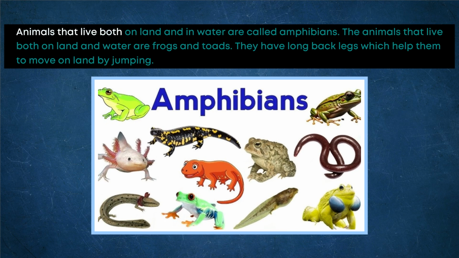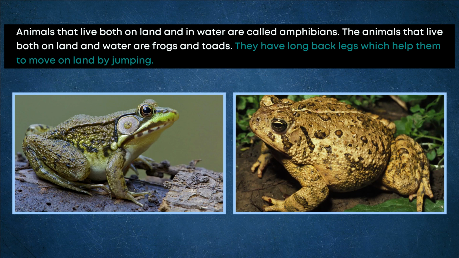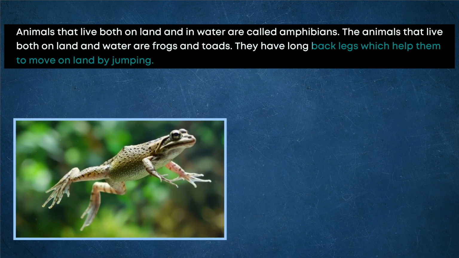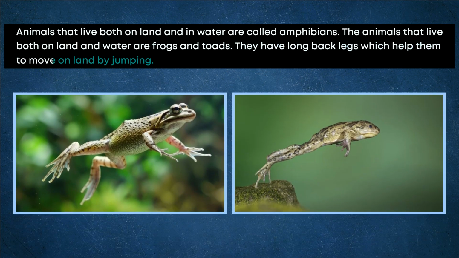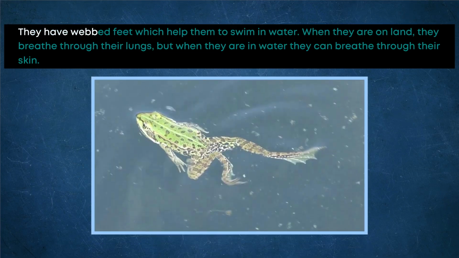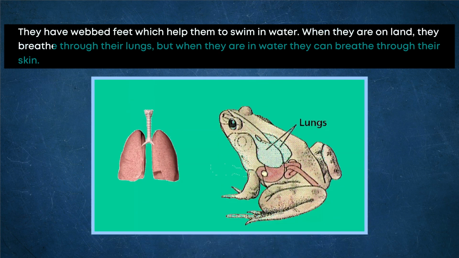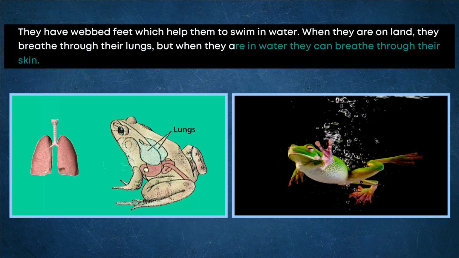Animals that live both on land and in water are called amphibians. The animals that live both on land and water are frogs and toads. They have long back legs which help them to move on land by jumping. They have webbed feet which help them to swim in water. When they are on land, they breathe through their lungs, but when they are in water, they can breathe through their skin.